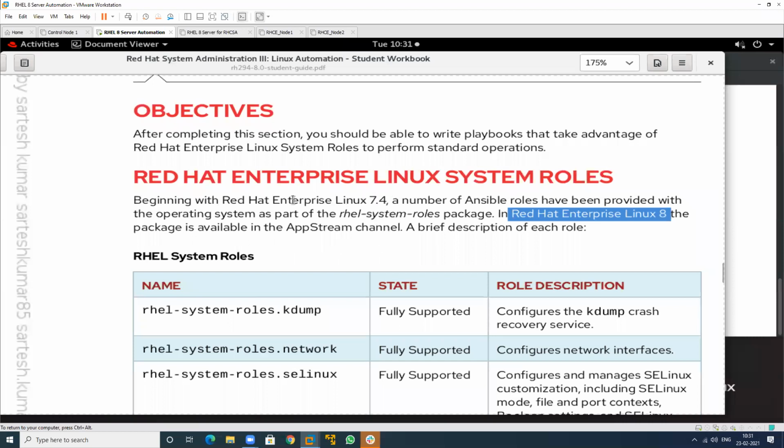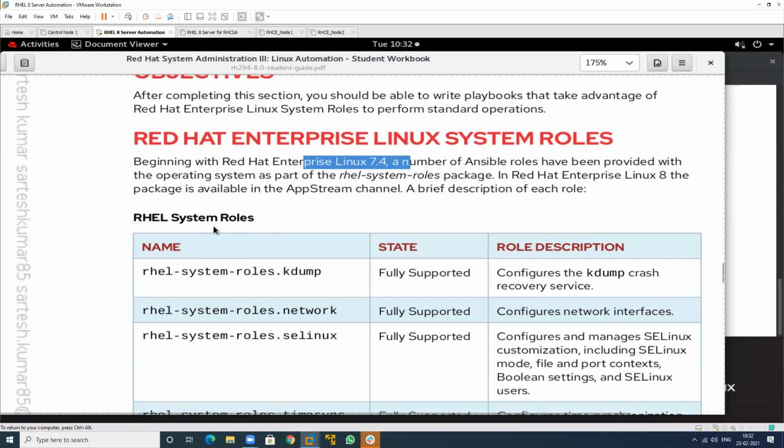So if you want to use this particular package in RHEL 7, you have to install it from the extras repository. But in RHEL 8 this package is available in the AppStream repository, which I will tell you about in yum. We have two repositories, BaseOS and AppStream. So this is the inbuilt function, but we can also use it in RHEL 7. It's not only a part of RHEL 8, it's a part of RHEL 7 also. So we can use this, no issue.